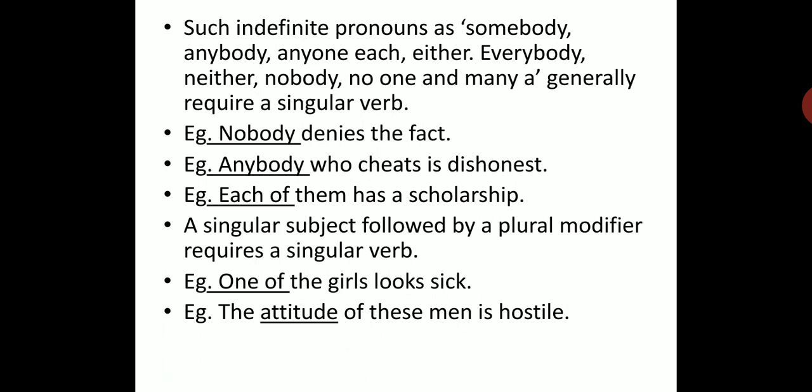A singular subject followed by a plural modifier requires a singular verb. One of the girls. Now in this case, see, girls is a plural word here, but since we are talking of one of the girls, we'll consider one word there and we use a singular verb, which is looks. One of the girls looks sick. The attitude of these men is hostile. Now, what is our subject here? Attitude, which is considered to be one. So, we'll use a singular verb is.